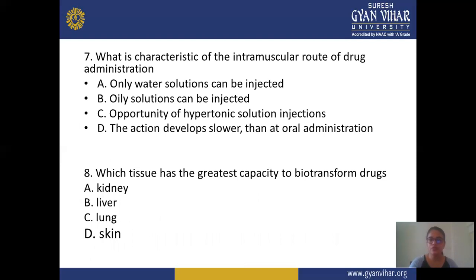And seventh question: what is the characteristic of intramuscular drug administration? A is only water soluble drugs can be injected, B is oily suspensions can be injected, C is the opportunity of hypertonic solution injection, and D is action develops slower than oral administration. In the eighth question, which tissue has a greater capacity for biotransformation of drugs? First is kidney, second is liver, third is lung, and D is skin.